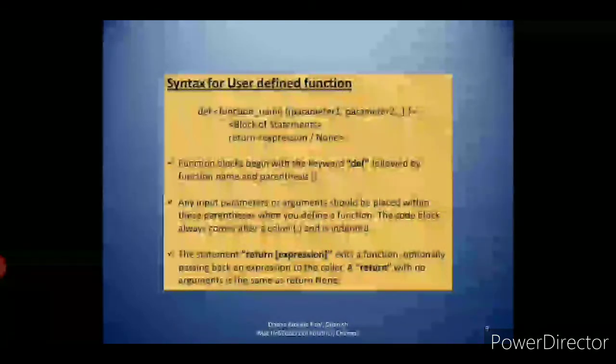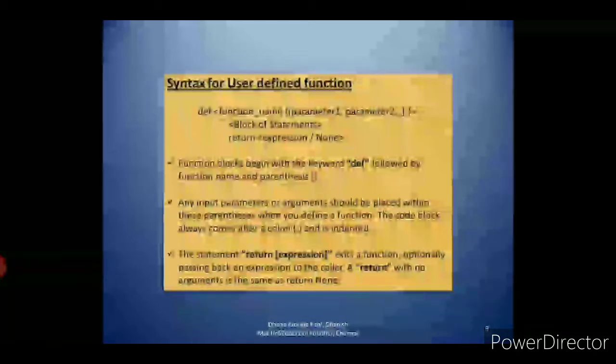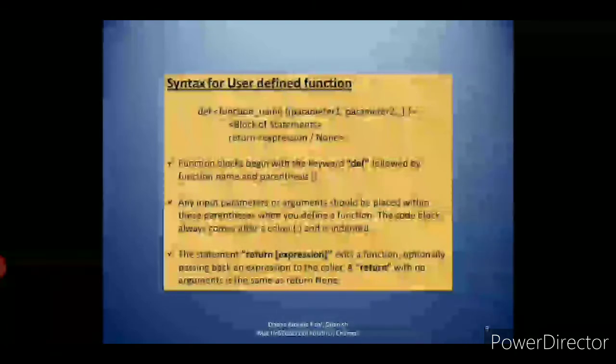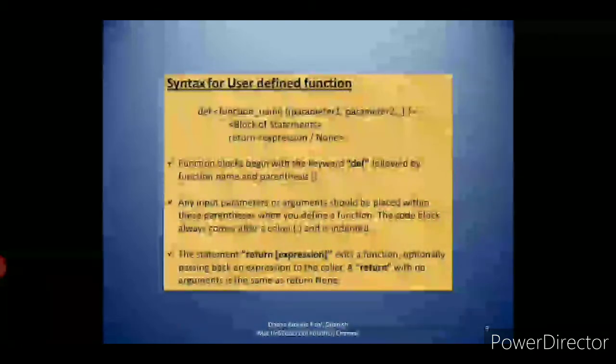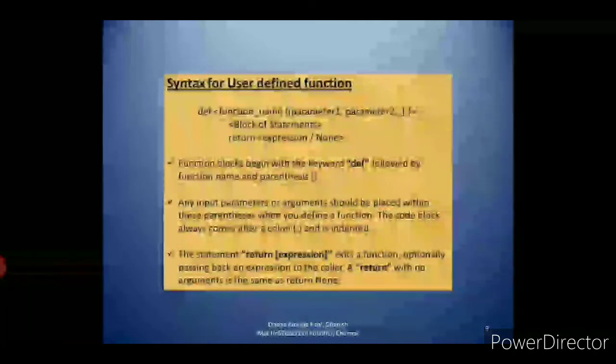Function blocks begin with the keyword def followed by the function name and parenthesis. Any input parameters or arguments. What do you mean by parameters and arguments? Parameters means the names which are given to the variables. Arguments means the values which are passed to those variables. We had already learnt about parameters and arguments in C++. Any input parameters or arguments should be placed within the parenthesis when you define a function.